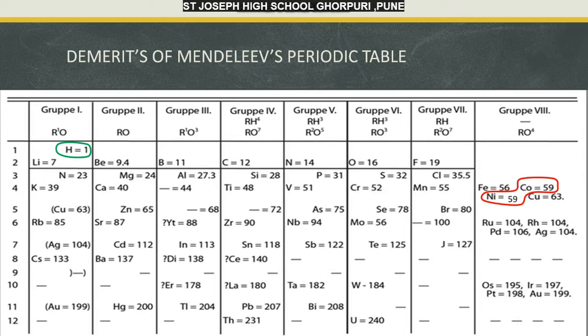Second question. Write the molecular formulae of the compounds of following elements with hydrogen by referring to Mendeleev's periodic table. Carbon. If you remember, we have studied hydrocarbons. So carbon combines with hydrogen, you get the first formula CH4, that is methane. With S it is H2S, hydrogen sulfide. With bromine, it is HBr.